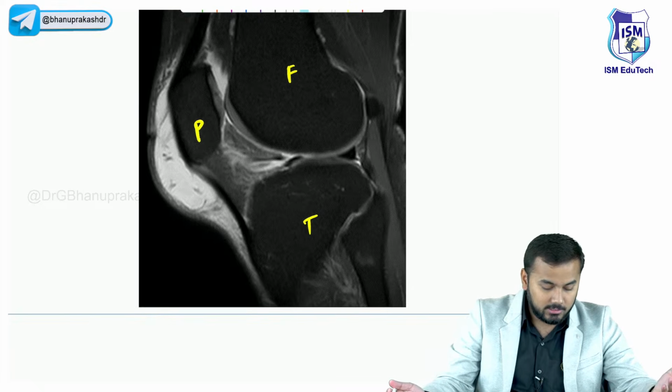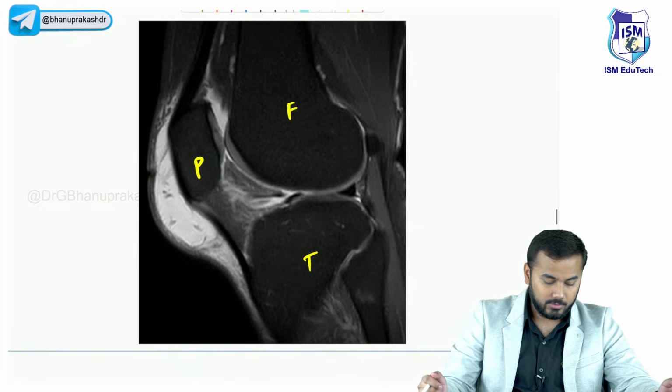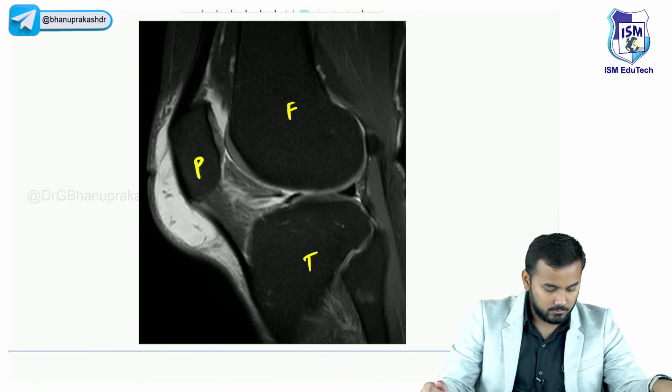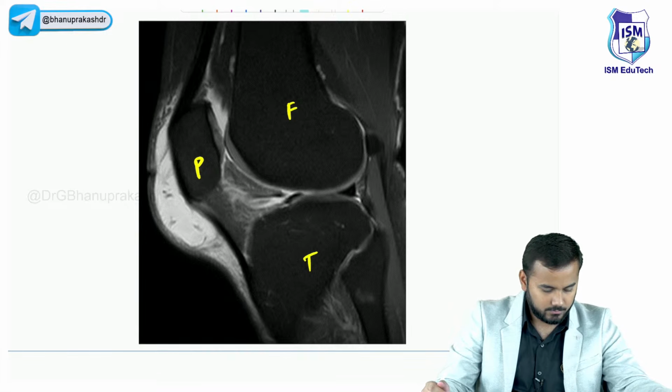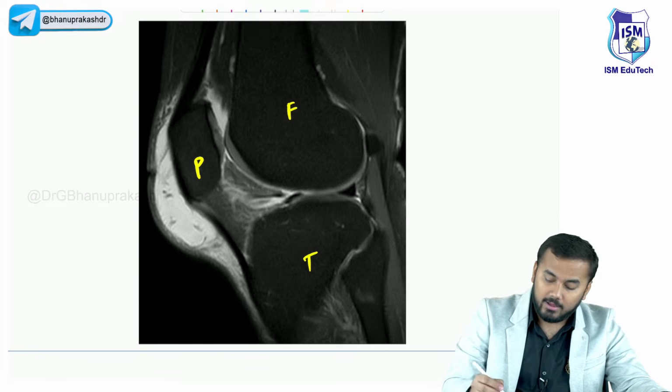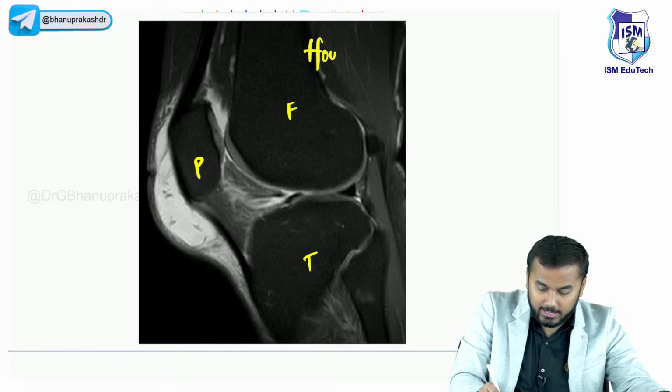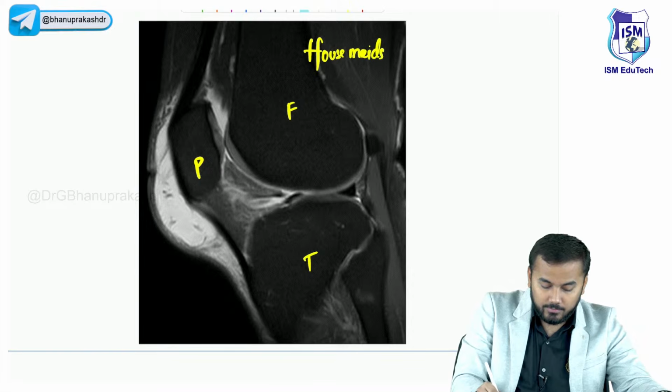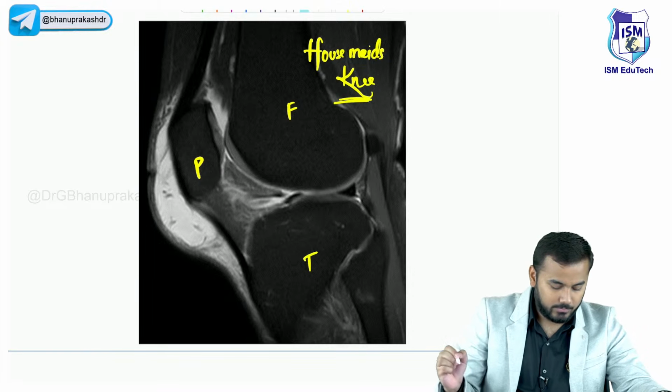And again your answer please. What is the final MRI? Very good. It is located beneath the patella. Very good. Just in front of the patella. Again, it is housemaid's knee. This is housemaid's knee. Okay.